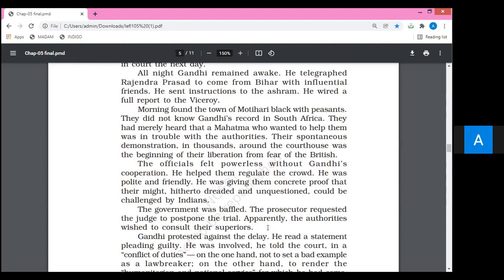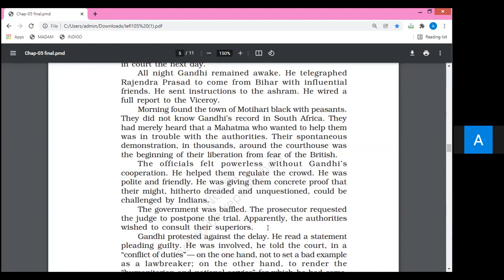So that is why officials, here officials means British authorities, felt powerless and afraid of the peasants. When they had seen the negative or arrogant demonstration of the peasants, they felt they could be zero at that moment. So that is why they were feeling powerless, and they wanted Gandhi's cooperation.